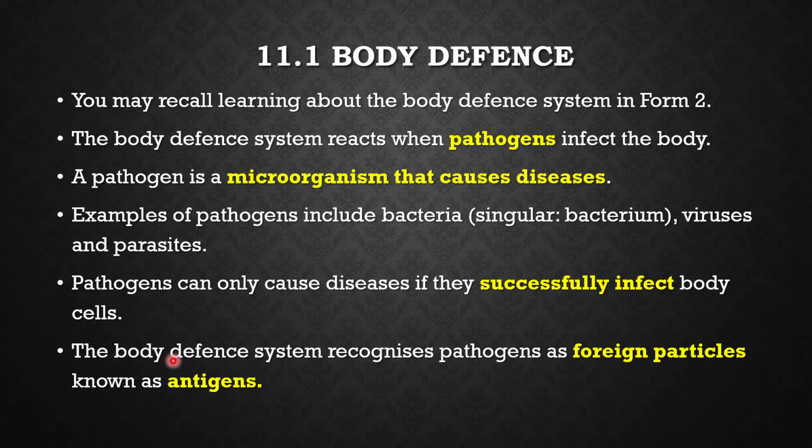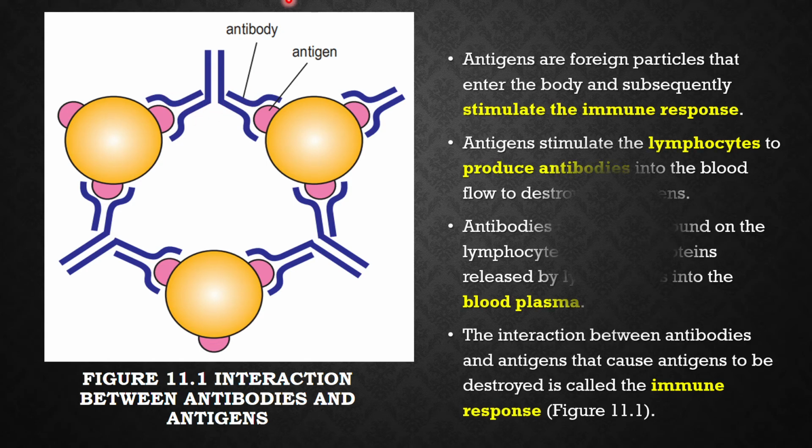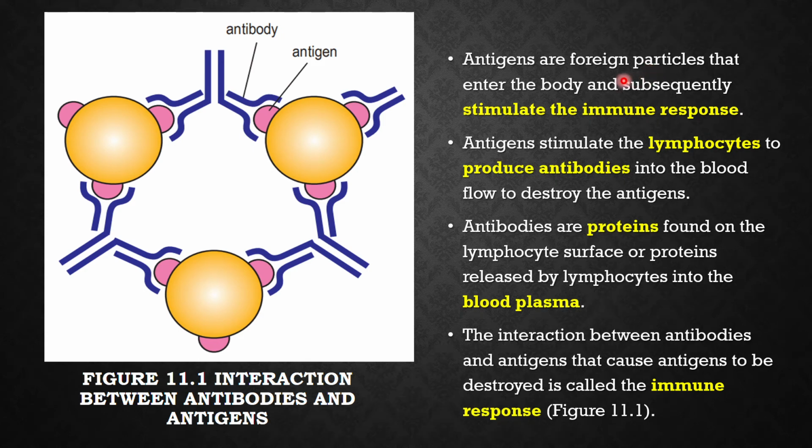So the body defense system recognizes pathogens as foreign particles known as antigens. Now this is an interaction between the antibodies, like the Y shape, and also the antigens. So antigens are foreign particles that enter the body and subsequently they will stimulate the immune response.